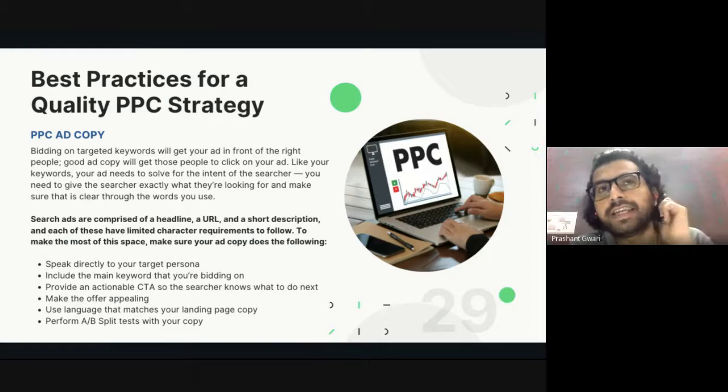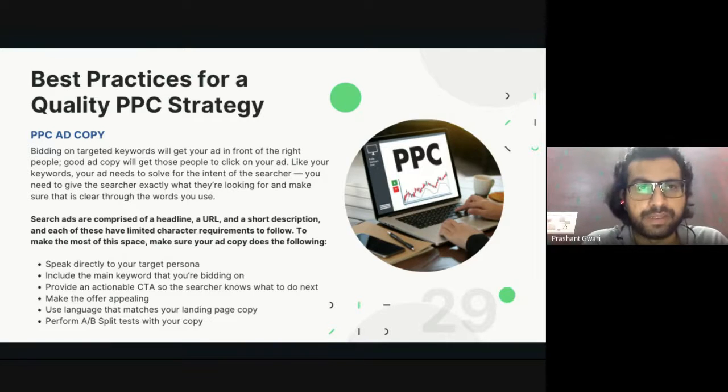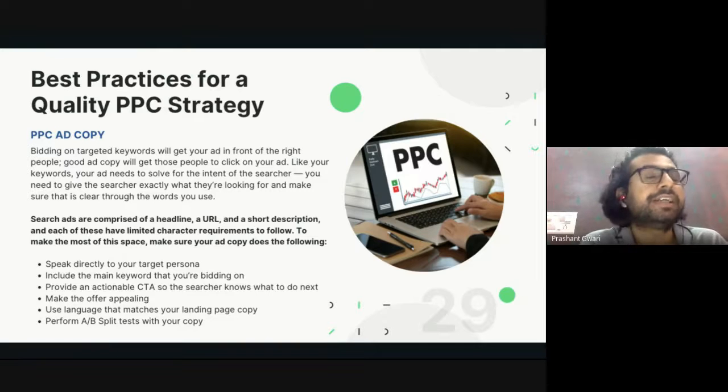So obviously creating an ad copy in a limited number of characters is a harder task compared to writing a long ad copy, which we use on Facebook advertisements. When we are running a Facebook advertisement, we can write a 1 or 2 paragraph long caption. It doesn't matter. We can write long headlines on Facebook too.